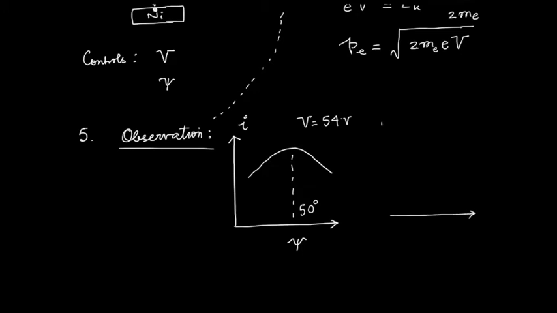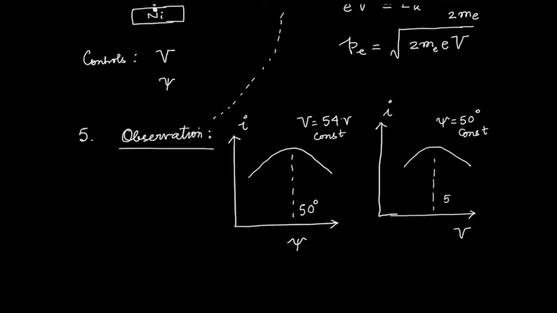The other set of data is really obvious. Now you see that there is a peak at 50 degree for 54 volt of voltage. So now you vary the voltage and look at the current I, keeping psi equal to 50 degree. Okay, so this is a constant. And as expected, they saw a peak now at 54 volt.